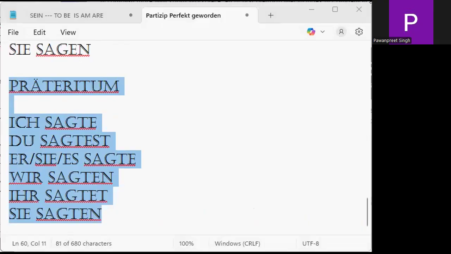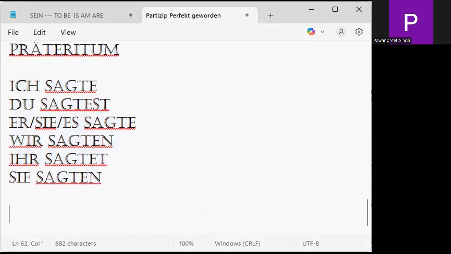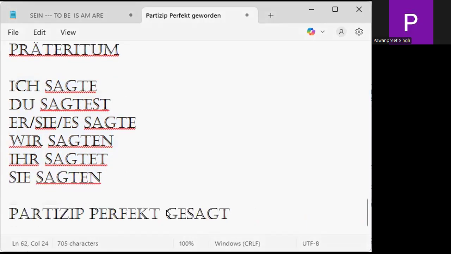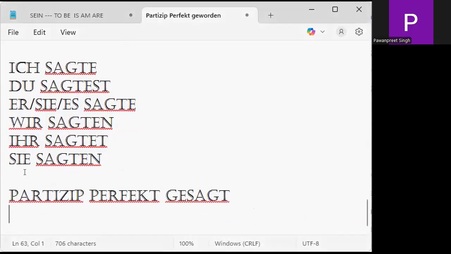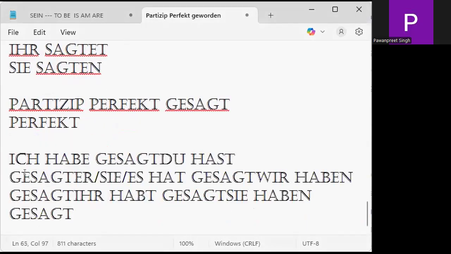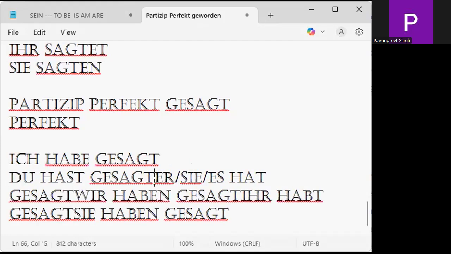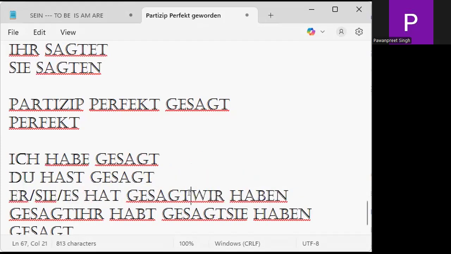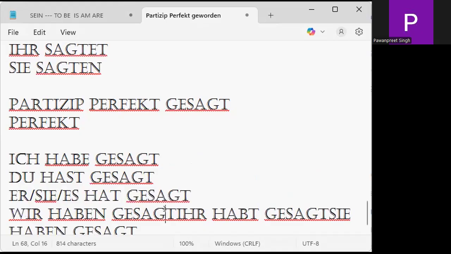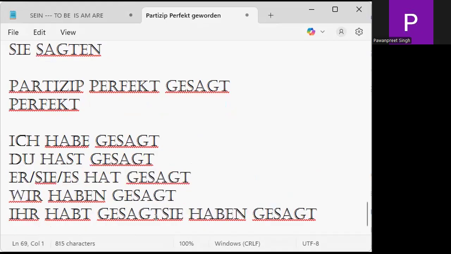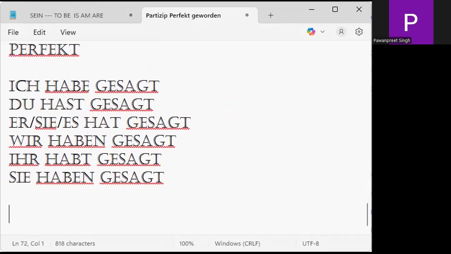The participle perfect, the third form, is gesagt. Gesagt. Is it clear to you? Now, for example, if I say I have said, sagen is your haben family verb. Ich habe gesagt. Du hast gesagt. Sie es hat gesagt. Wir haben gesagt. Ihr habt gesagt. And sie haben gesagt.